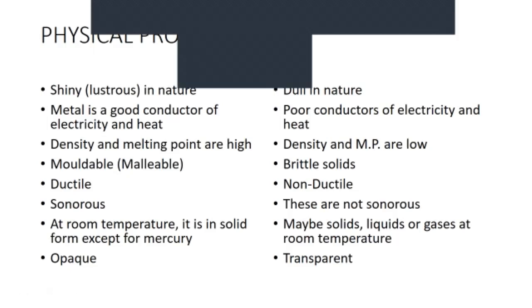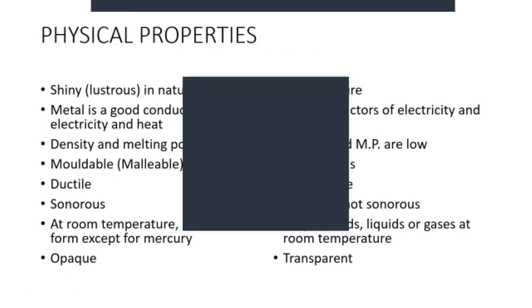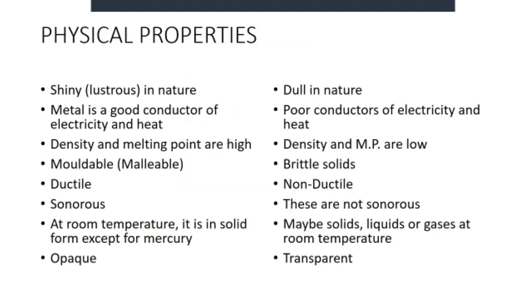It means metals can produce sound. That's why in school the bell is there, which is ringing. In temples the bell is there. If some metallic part falls down, it will produce sound. So this is a special nature of metals, that they are sonorous, but non-metals are non-sonorous.